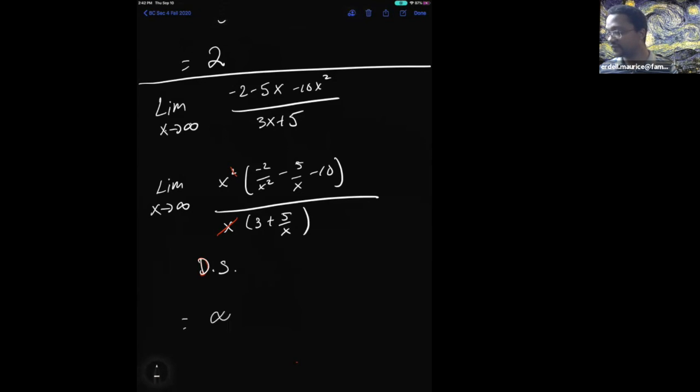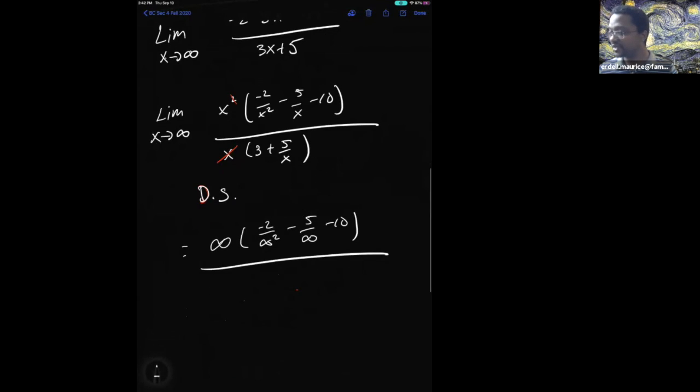So that's going to be infinity, because it's x right here, multiplied by negative 2 over infinity squared minus 5 over infinity minus 10, divided by 3 plus 5 over infinity. Yes or no, or maybe so?